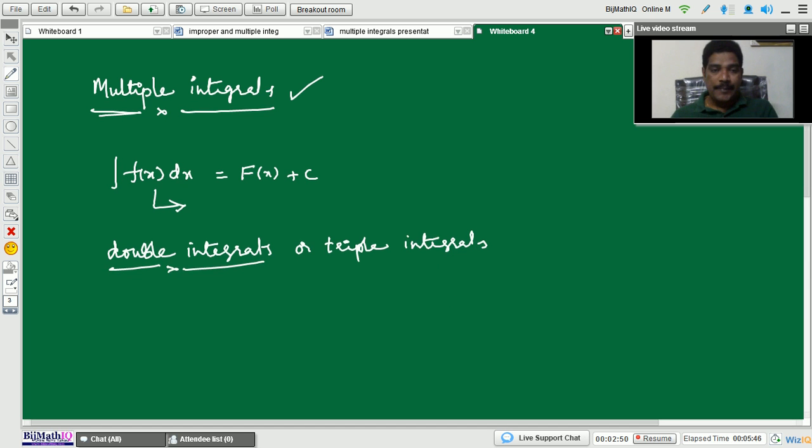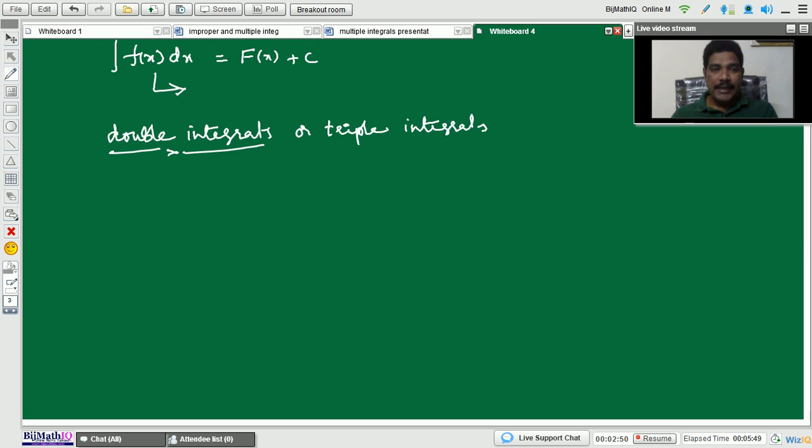Here the double integrals are defined over some region denoted by capital R, or else denoted by domain capital D. That means there is one function.